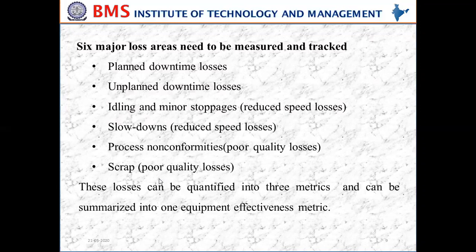Here these losses can be quantified into three metrics, and can be summarized into one equipment effectiveness metric. So these losses can be quantified into three metrics, and it can be summarized into only one metric, which is called equipment effectiveness, or overall equipment effectiveness. Overall equipment effectiveness is a single metric considering these three losses.